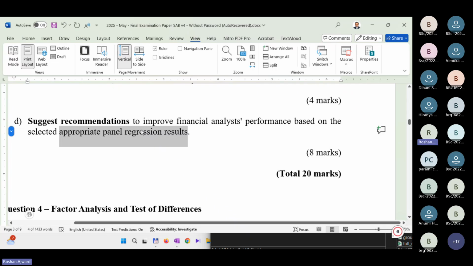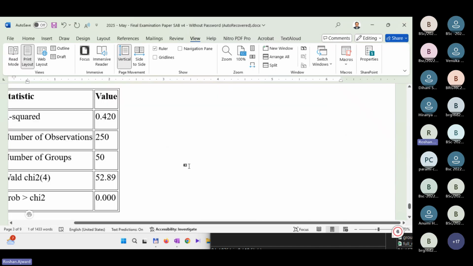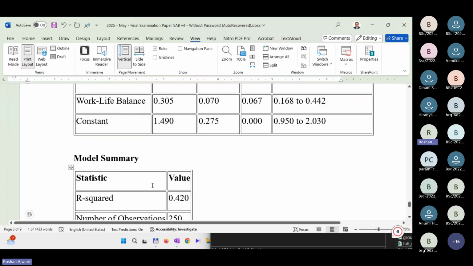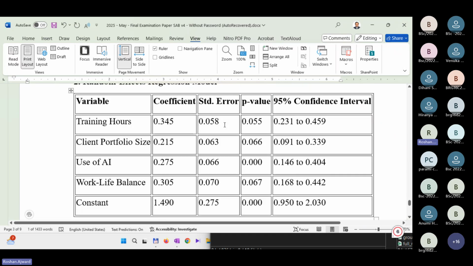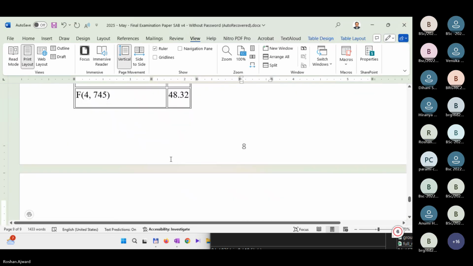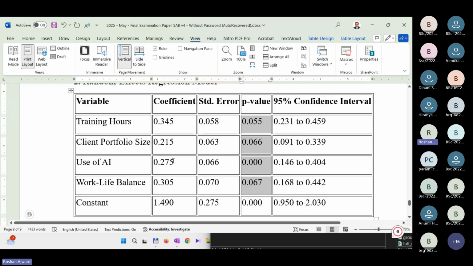So therefore, in case you look at the wrong specification, fixed effect, and give the answer, then you get no marks. So based on the Hausman test, you have to choose the appropriate panel regression and provide the recommendations. If you go back and see, you can see the random effect specification as given. Now, if you are asked to give recommendations to increase the performance of this investor analysis, what do you have to do?